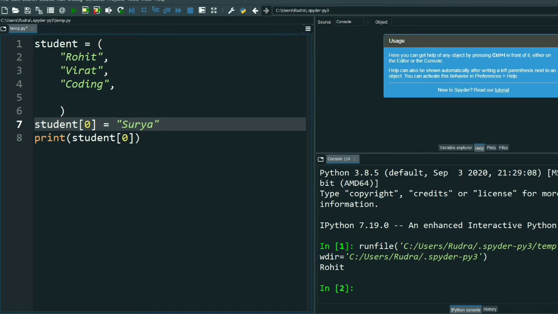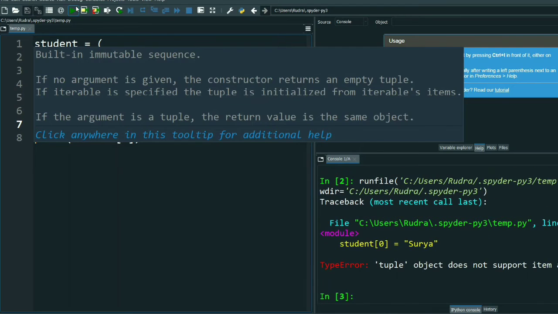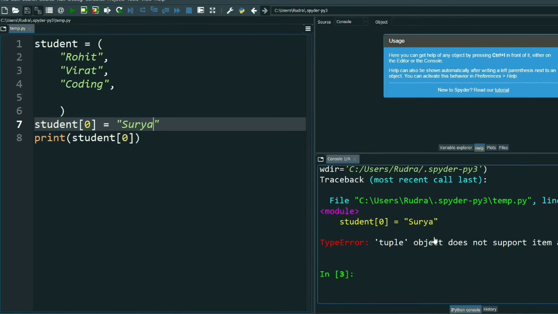See, now I will show you an error. But in a list you can change it. See the difference between them. Now I think you have understood the list and tuple difference.